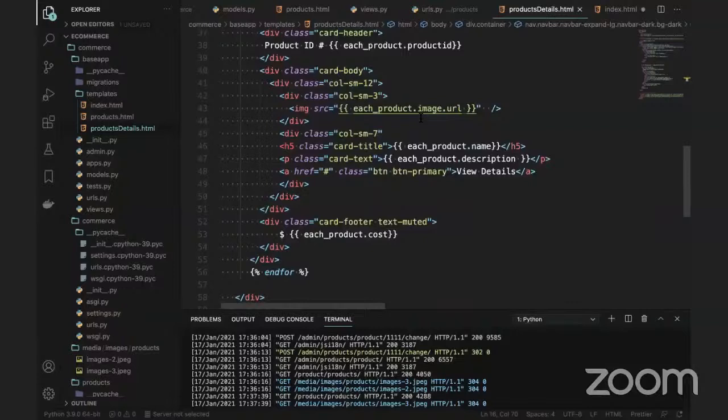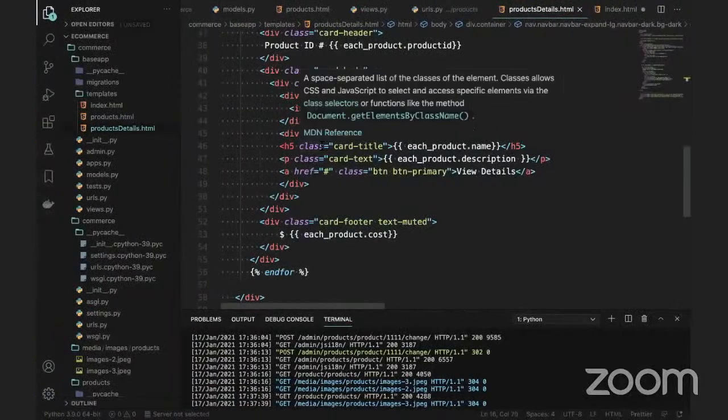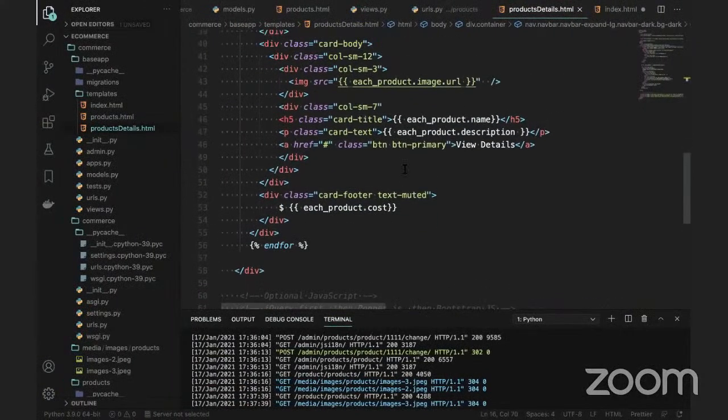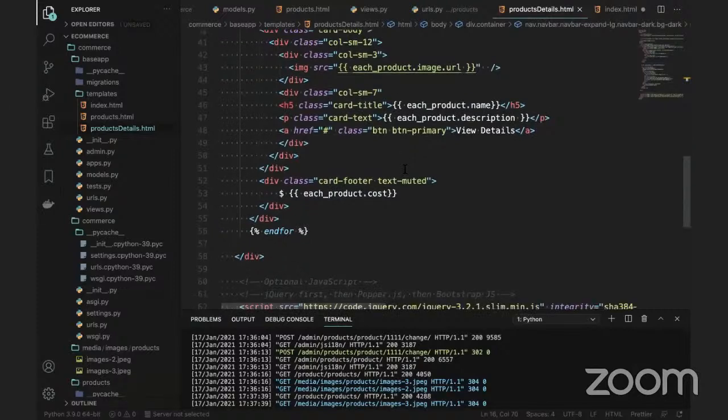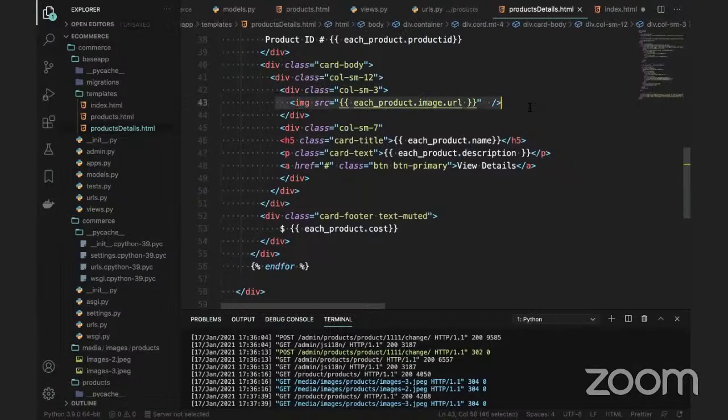Previously, line number 43 was the issue. It is working now, right? The image is displaying. I don't know what you asked. Okay, what is your ask? Line number 43 in the product details is working. The image is working now. You can cross check that.